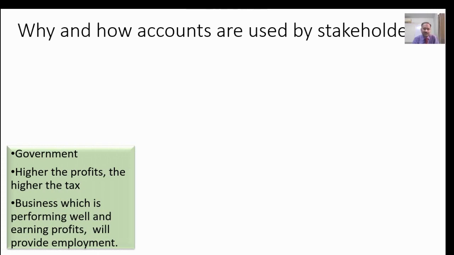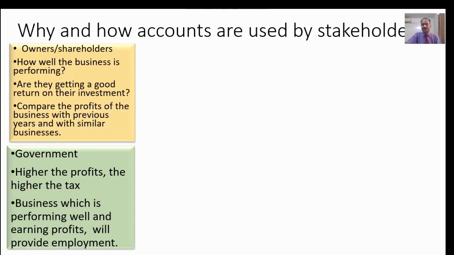Government is also a stakeholder, and government looks after the profit, because higher the profits, better the taxes would be, and business which is performing well, earn good amount of profit, will naturally provide. Every government wants that the business should prosper, because ultimately business shares government's responsibility.